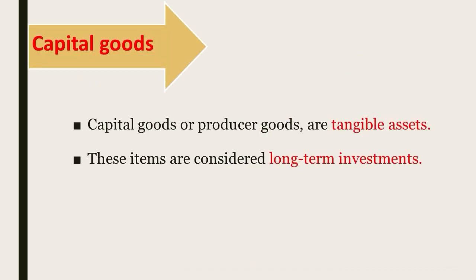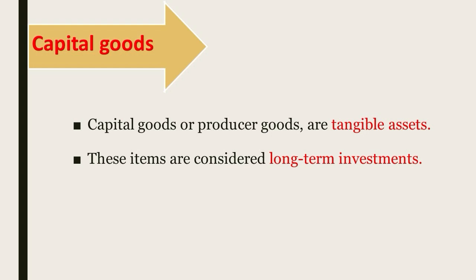Now let's take the second category of good, capital goods. Capital goods, or producer goods, are tangible assets used by businessmen or business organizations in the production of goods and services. These items are considered long-term investments. Capital goods are distinct from consumption goods because they are not directly consumed or used up by the end users, but facilitate the production process and contribute to economic growth.